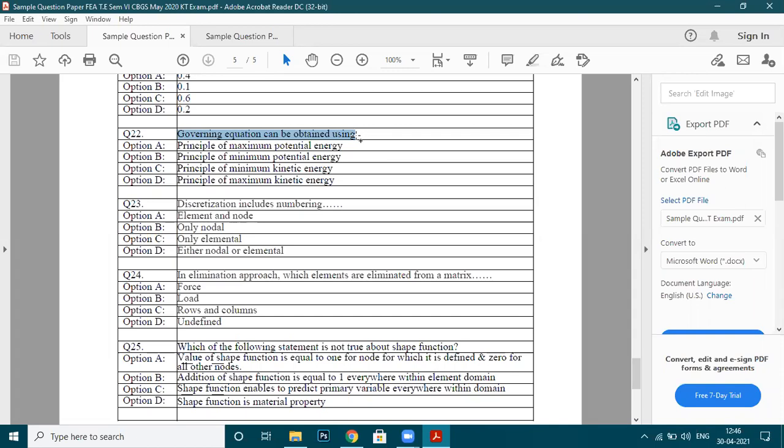Try to understand. There is only one principle, called the principle of stationary total potential, and it is also known as the principle of minimum potential energy. So option B is correct. Is it okay?